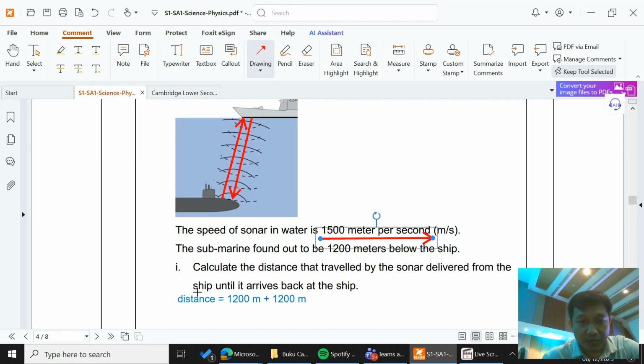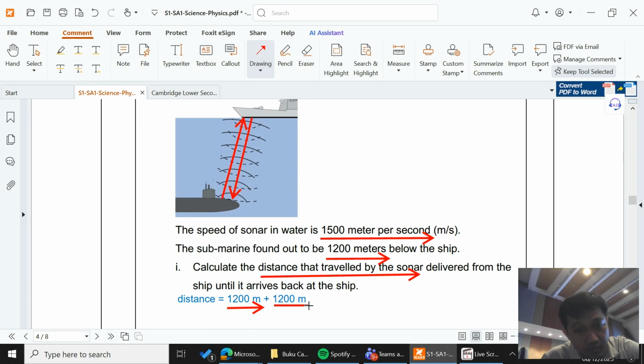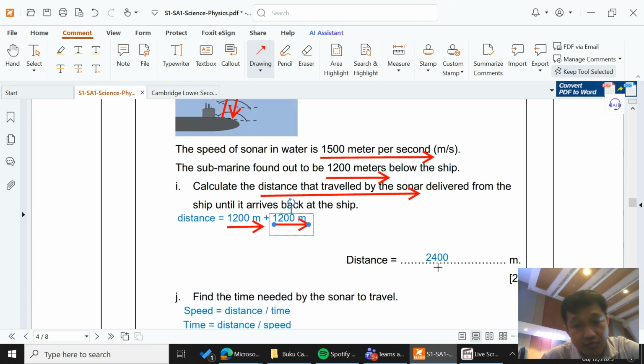Now, in the first question, calculate the distance traveled by the sonar delivered from the ship until it arrives back. Remember, it moved from the ship to the submarine, and then reflected back to the ship, so it's double. The submarine was found to be 1,200 meters below the ship. The distance is below the ship, but the distance traveled by the sonar is going down 1,200 meters and then going back up 1,200 meters. So the total is 2,400 meters.